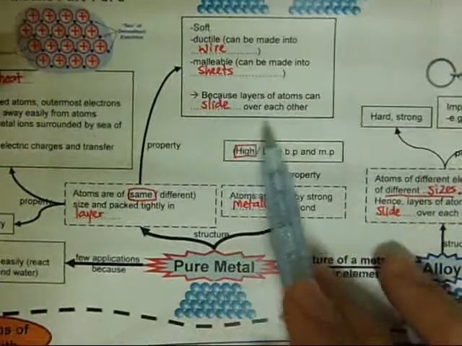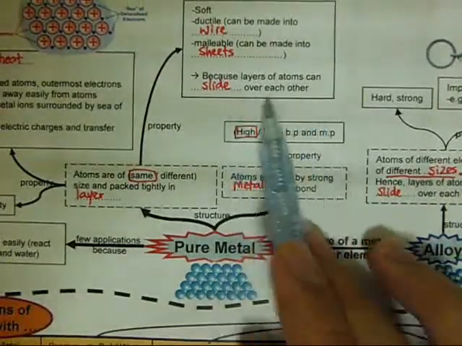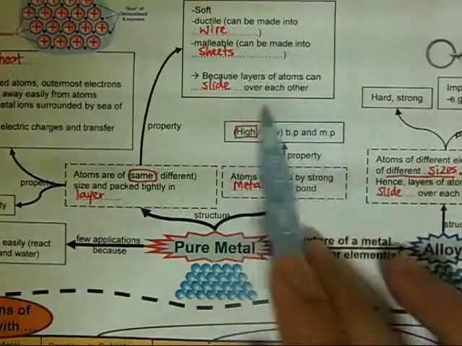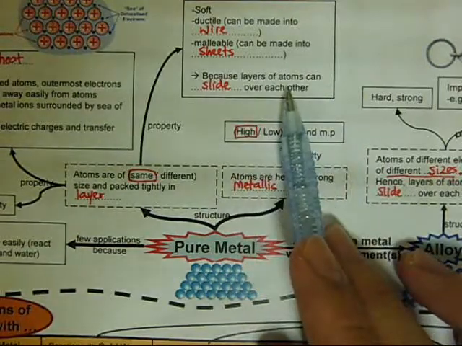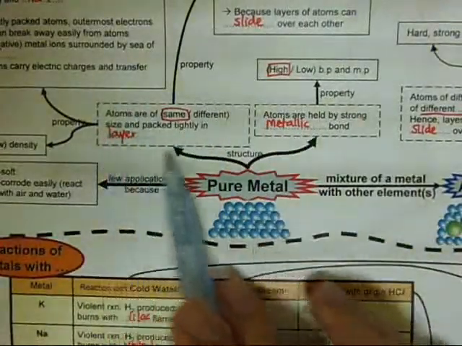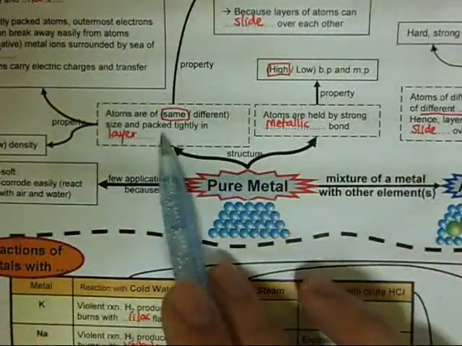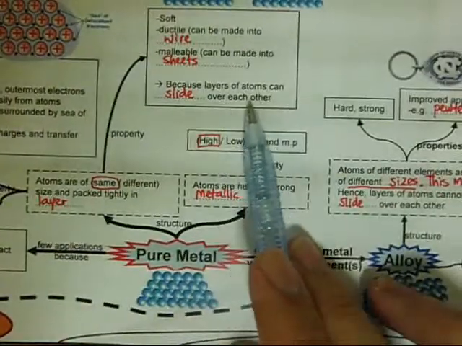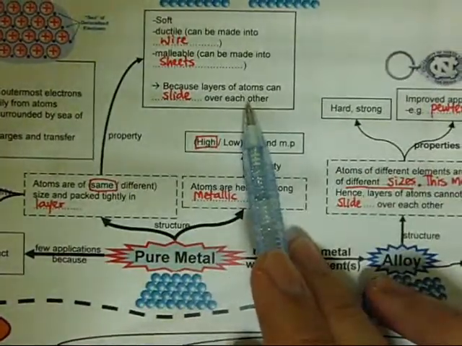Now, because the layers of atoms can slide over each other, this is the part about why pure metals are soft, so you have to explain this part. Atoms are of the same size and packed tightly in layers, and because of that, layers of atoms can slide over each other when a force is applied.